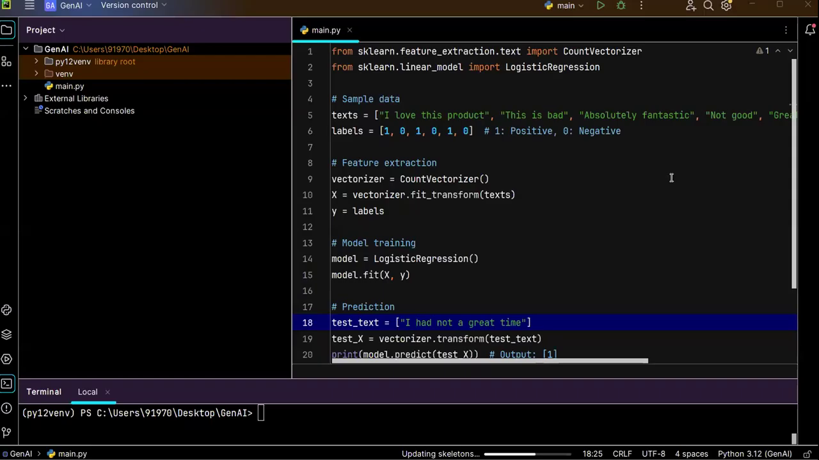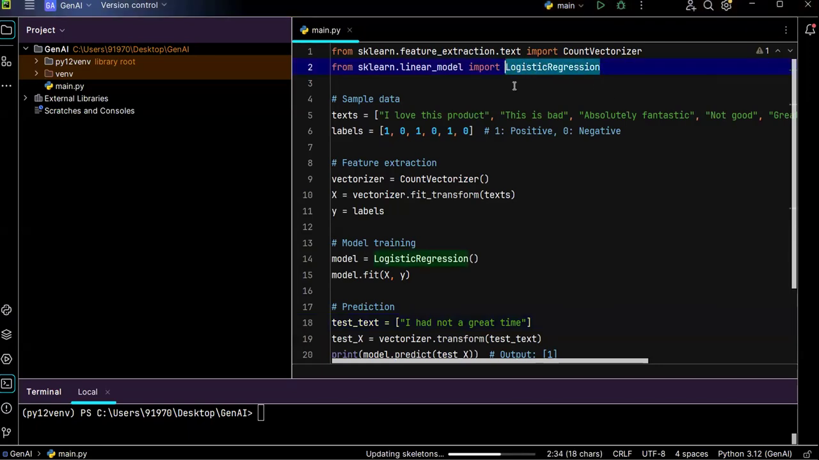To show you the example for text classification, you can see now I'm picking logistic regression from linear models. Where are these present? In sklearn, these linear models are present. In this linear model, I have this logistic regression. This logistic regression is nothing but a trained algorithm.